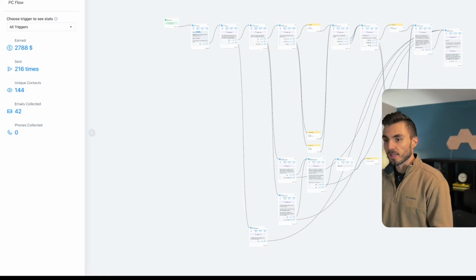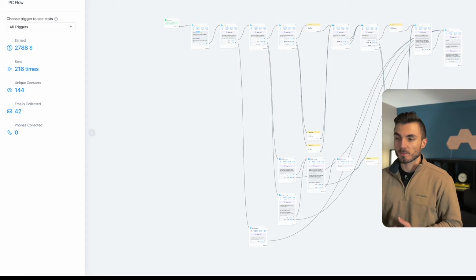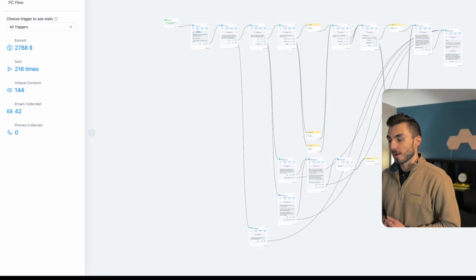I ended up filling in the remaining 8 spots separately, not through this flow, just with folks that reached out directly, just saying, hey, can you just send me the direct link to pay and jump in? And I was already in conversation with them before, but everybody else that just commented on that post all went through this bot, and this did the entire selling and all the work for me.